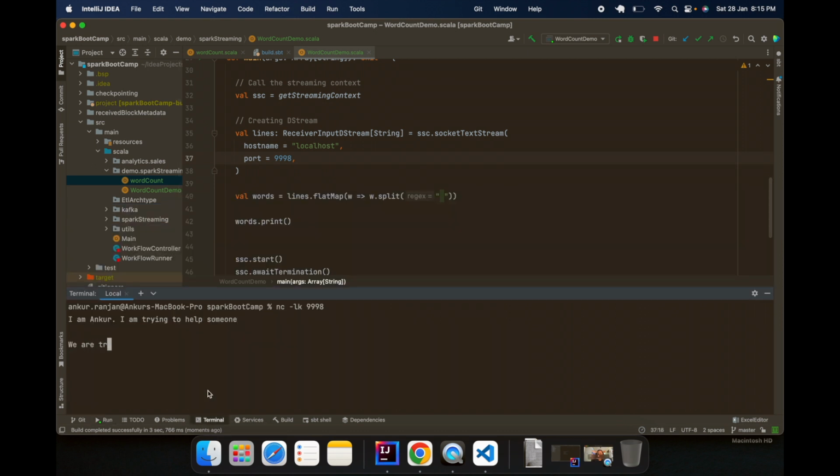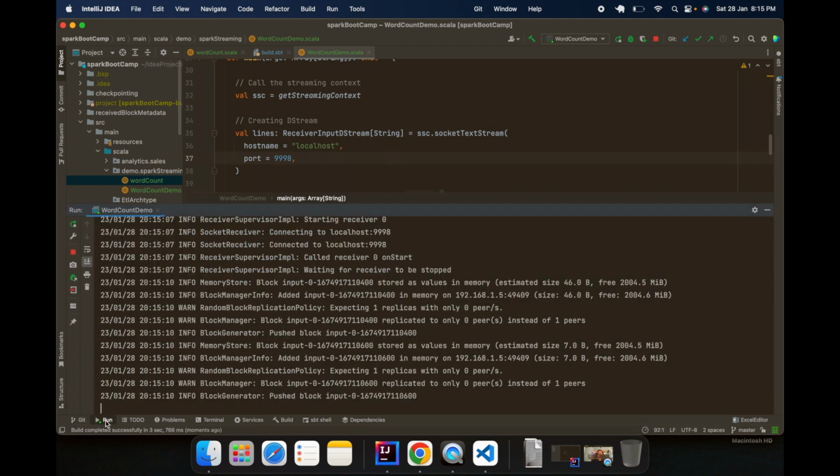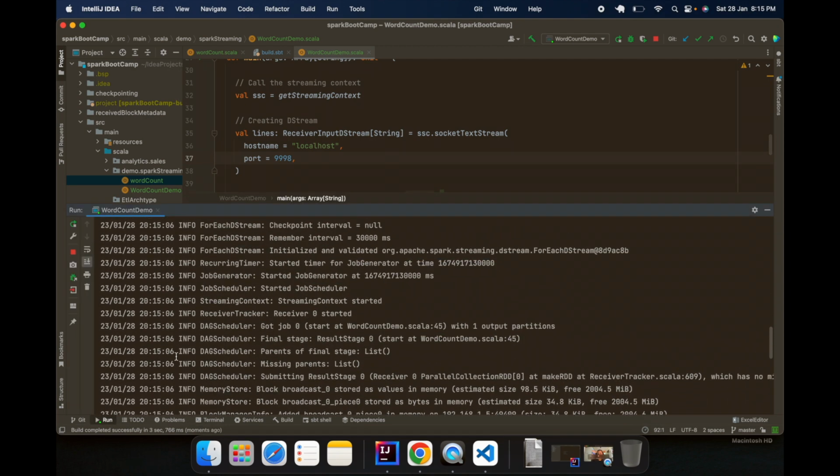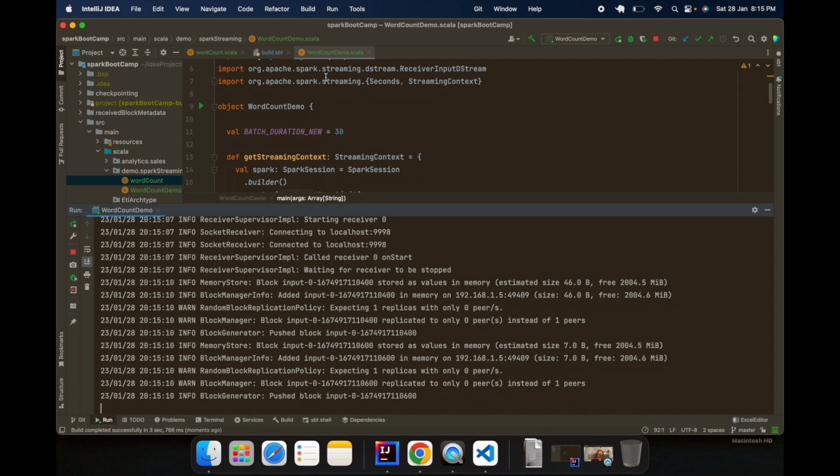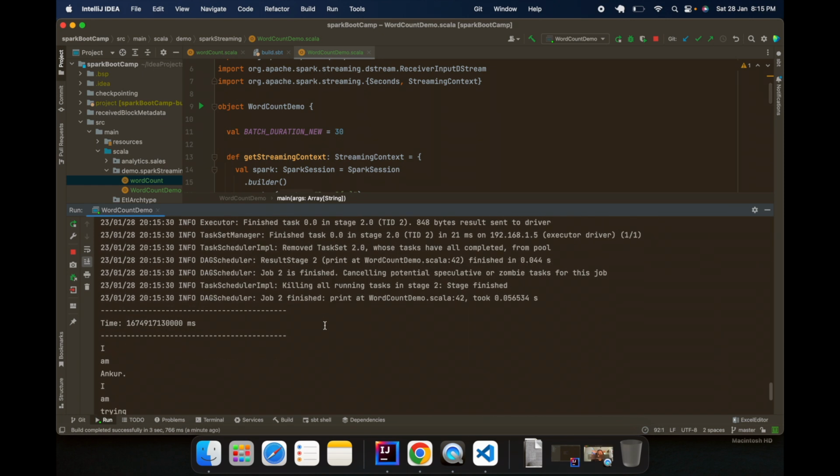We are trying to learn Spark streaming. Okay, we'll be able to see this result. We have given 30 seconds, so I will decrease it.